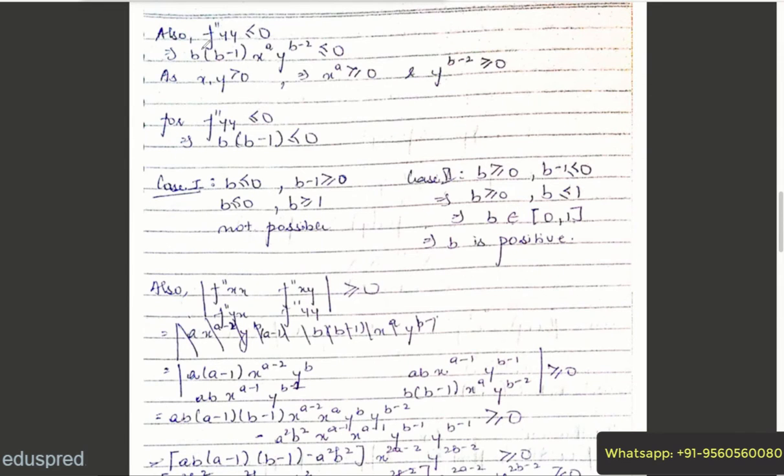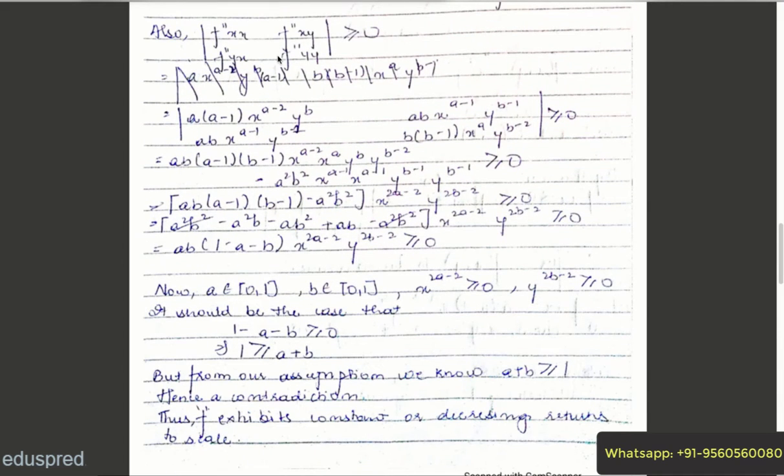Similarly, f_yy should be less than 0. As we discussed above, x, y are positive, so this will be positive and this will be positive, and for this to be negative, we want this to be negative, and that would lead to two cases where one is negative and one is positive. So here b is negative and b minus 1 is positive. Again, this is not possible. And in case number 2, when b is greater than or equal to 0 and b minus 1 is less than or equal to 0, you have a scenario where b belongs to the closed interval 0 to 1.